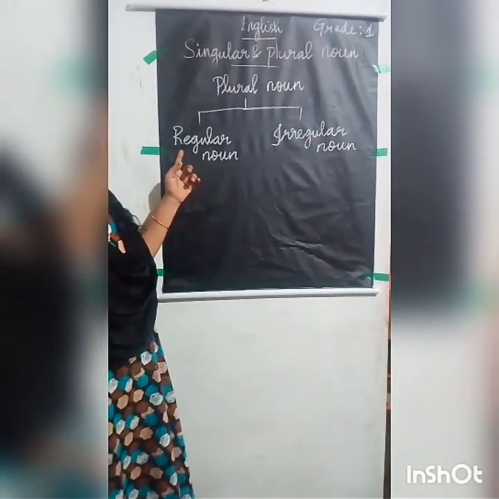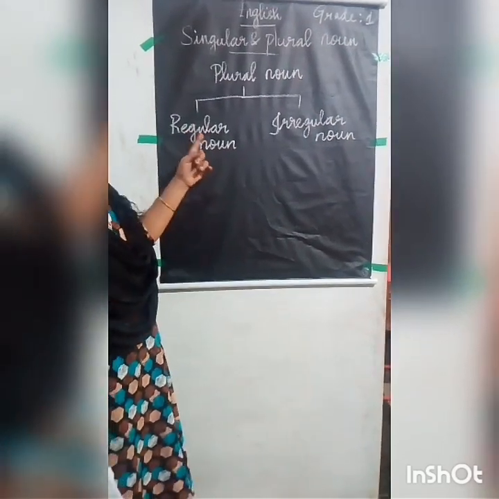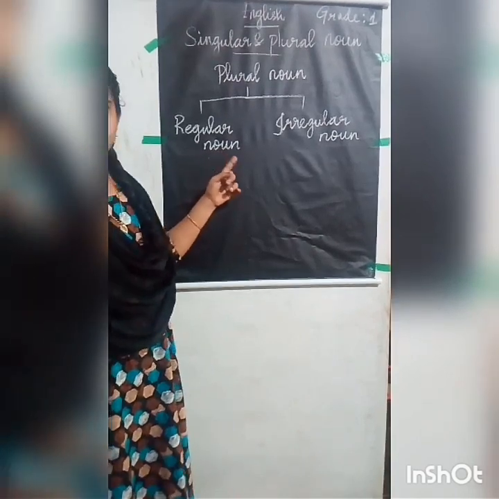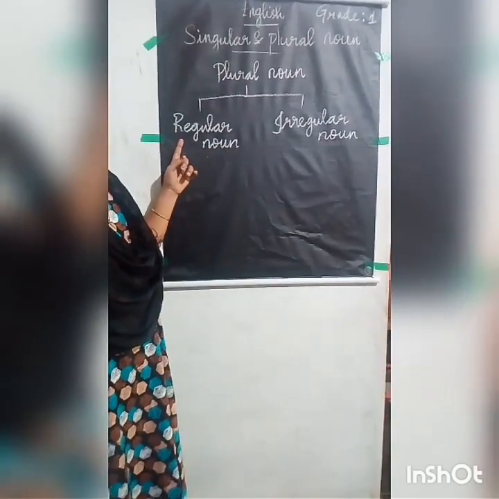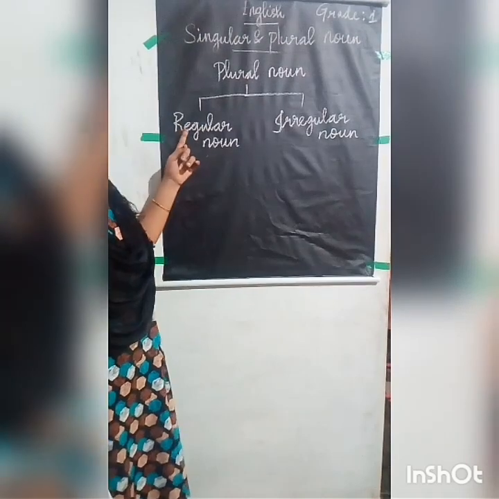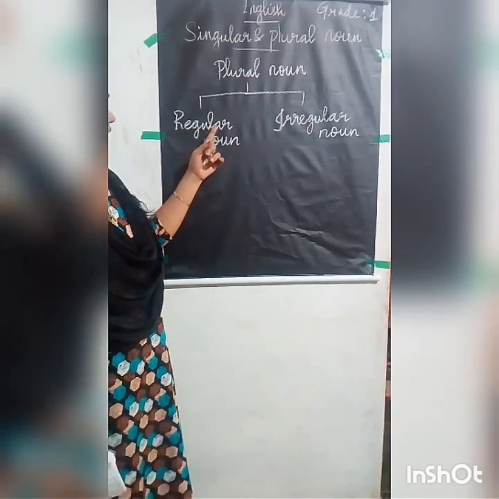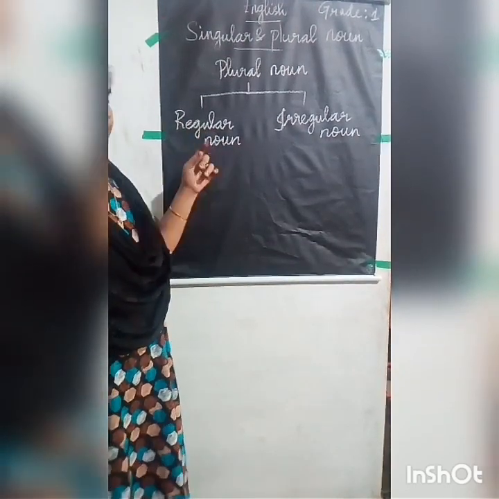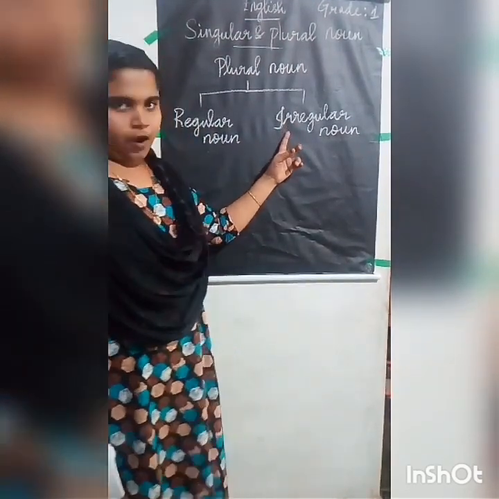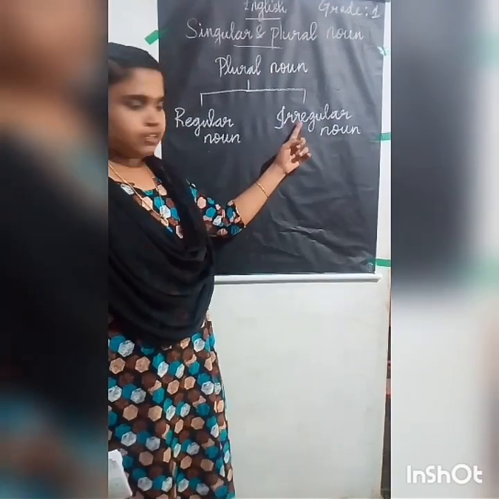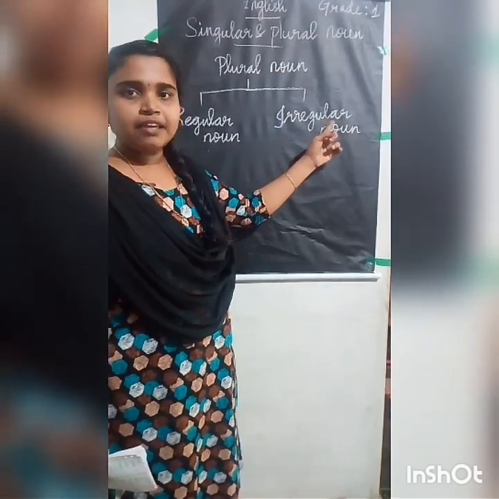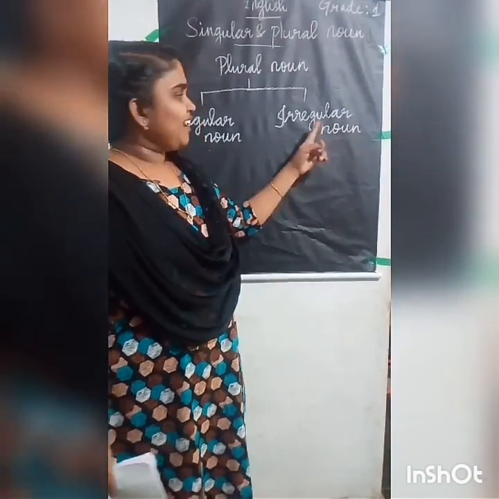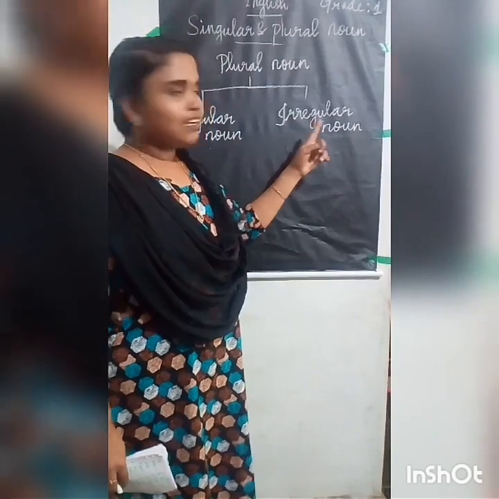Okay, now spell the letters. R-E-G-U-L-A-R, regular, N-O-U-N, noun. Once again I am spelling, listen carefully. R-E-G-U-L-A-R, N-O-U-N, regular noun. The next is irregular noun. I-R-R-E-G-U-L-A-R, irregular, N-O-U-N, noun. Okay, irregular noun.